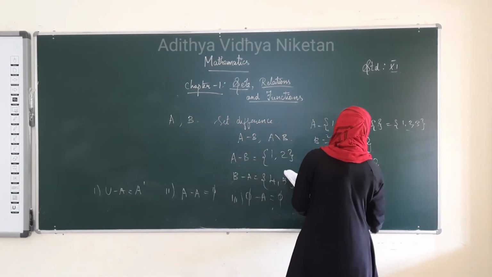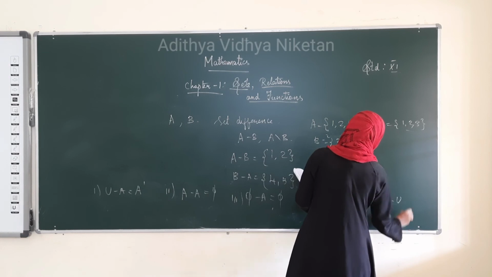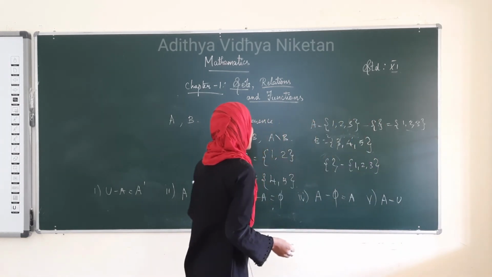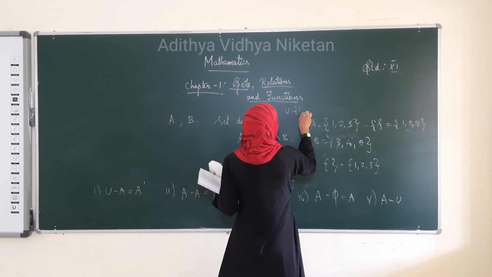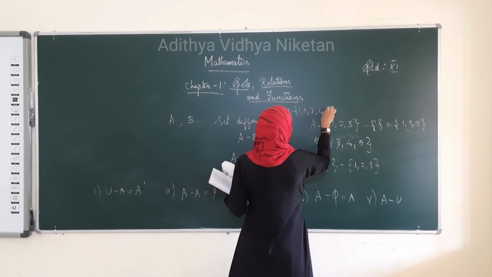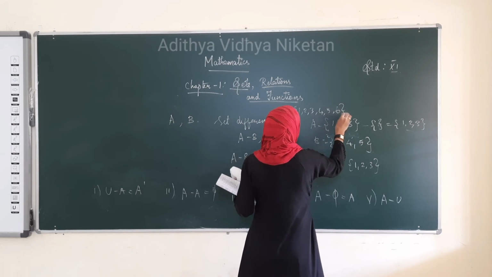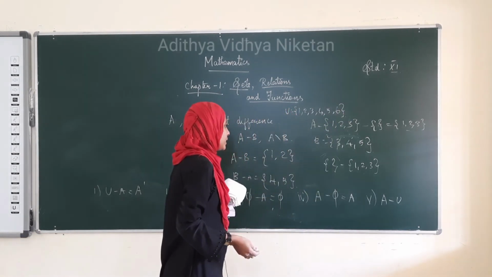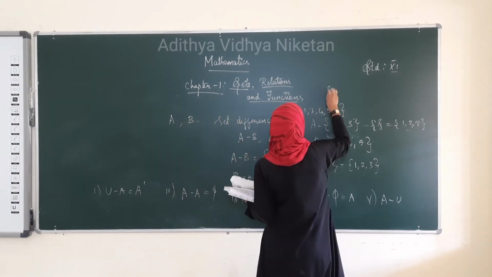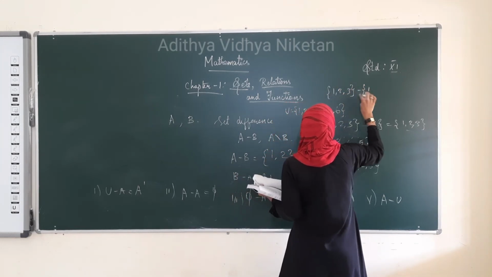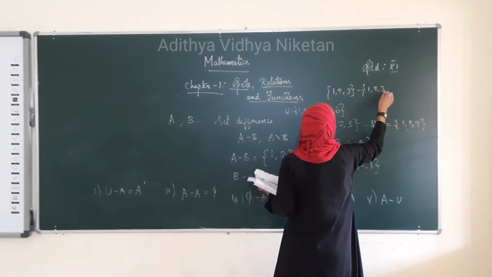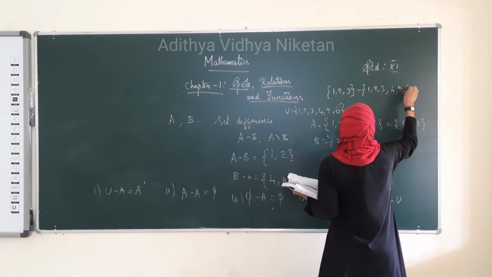And the last one is A minus union. What is A minus union? For this, let us take the union set as 1, 2, 3, 4, 5 and 6. A minus union, that is 1, 2, 3 minus 1, 2, 3, 4, 5, 6.